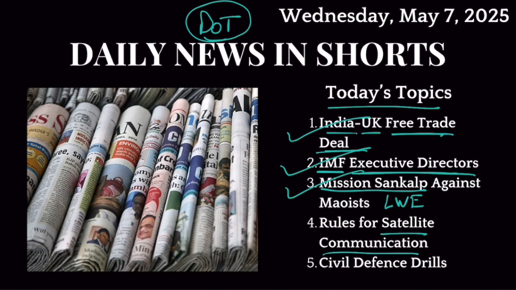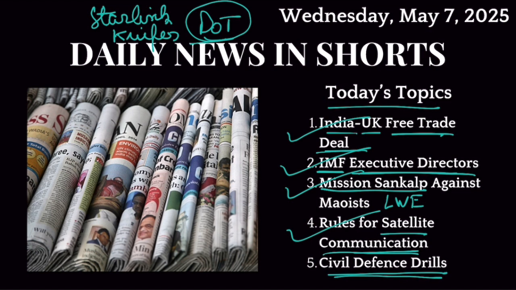As you all know, satellite-based internet is being announced in India. Elon Musk's company Starlink and Amazon's Kuiper provide satellite-based internet, so the Department of Telecommunication has prepared some guidelines for these companies. So what are these guidelines? We'll talk about this.